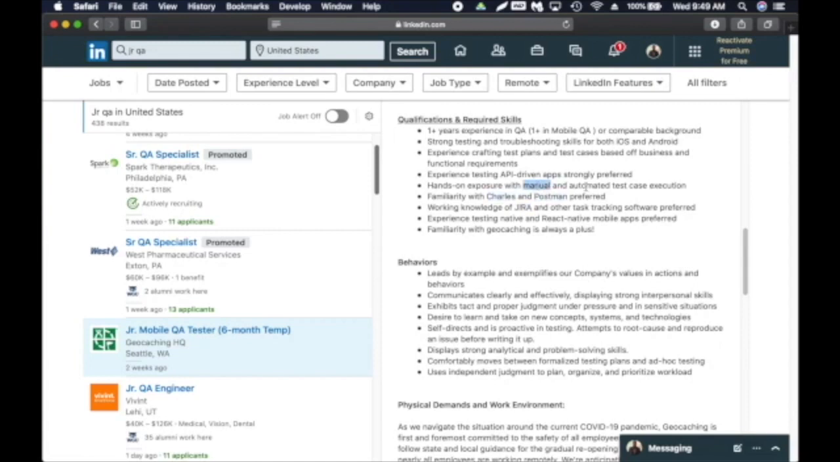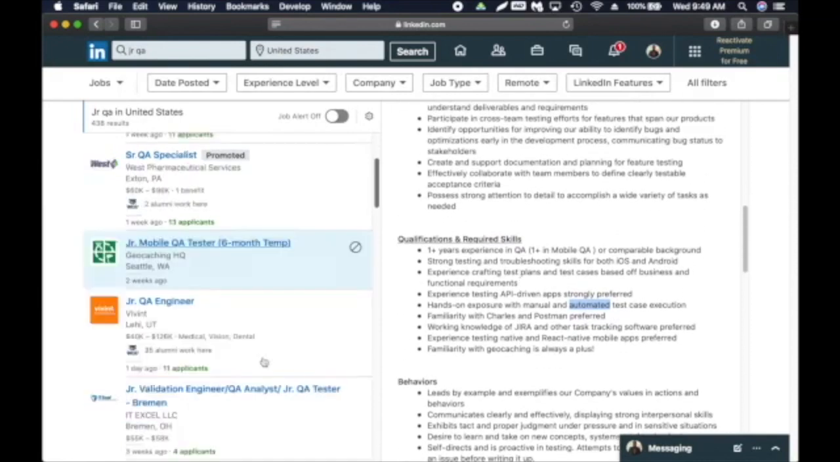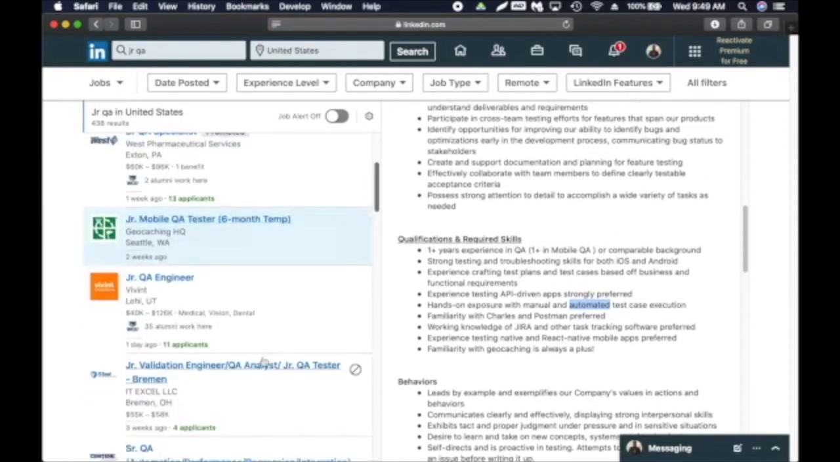Manual testing, automated test cases. So I can already see that some of you guys are studying. You can still apply for this job. At least tell them, okay, I know the concepts. I need an opportunity, or I need a chance to prove my skills.